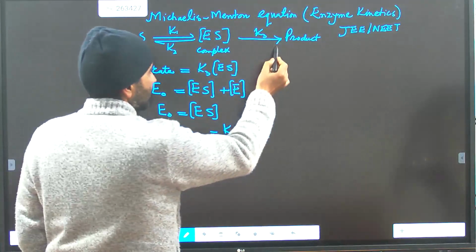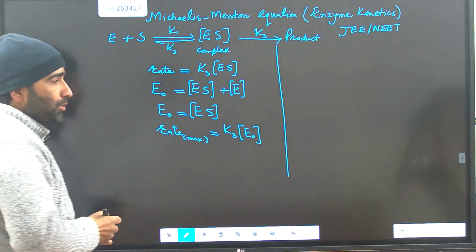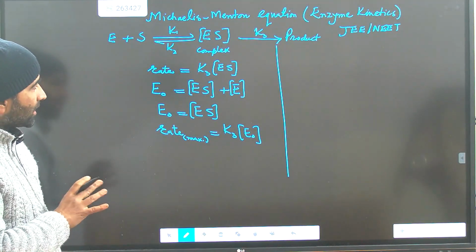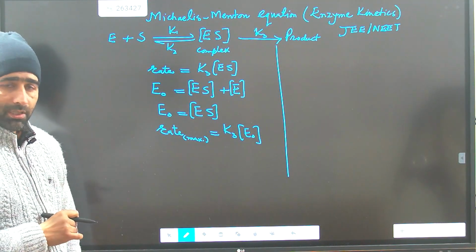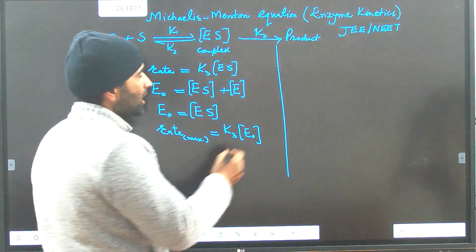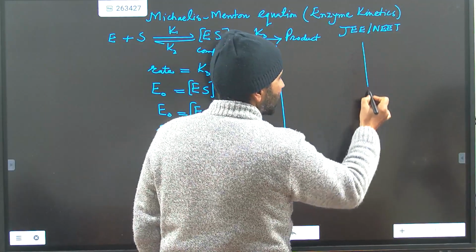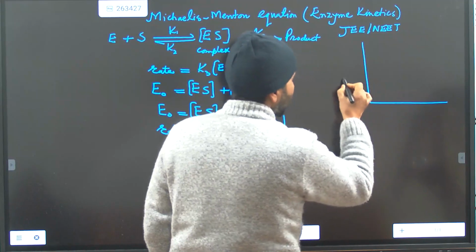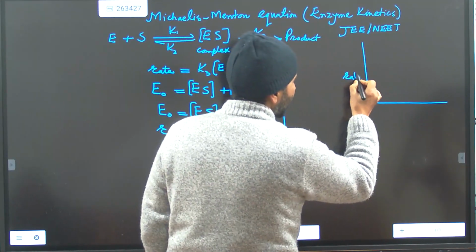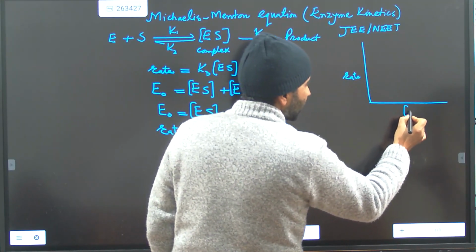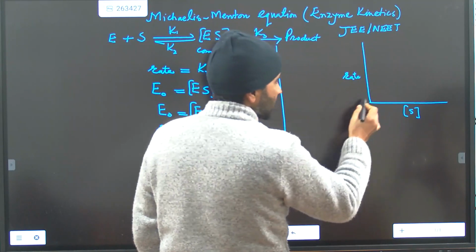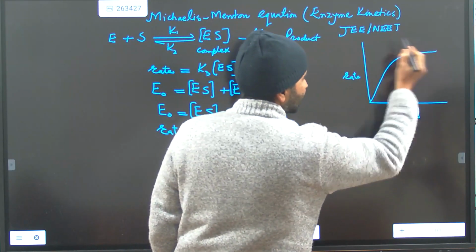And what is the equation basically? What equation do you have to use, because it is difficult to understand what the order of the reaction can be. The graph of this reaction comes experimentally like this. You have the rate, and if you plot that rate against the substrate concentration, the graph comes out like this.